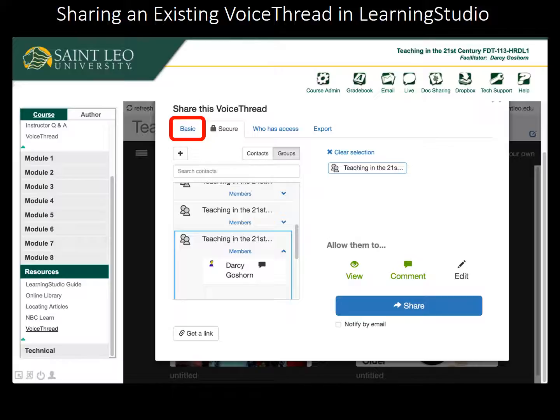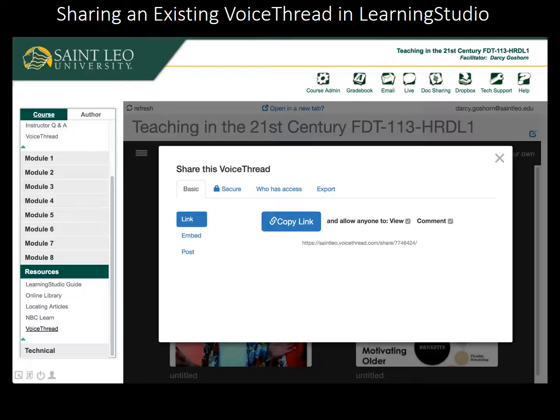Instead, I recommend clicking the Basic tab at the top of the Sharing pop-up. On the Basic tab, you'll see a simpler sharing interface. You have 3 ways of sharing your VoiceThread, which are available on the left. The first way is a hyperlink to the VoiceThread.